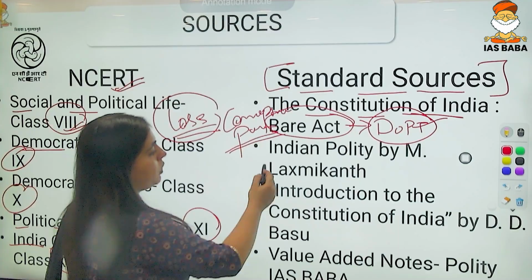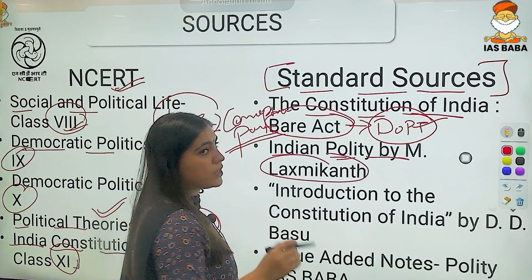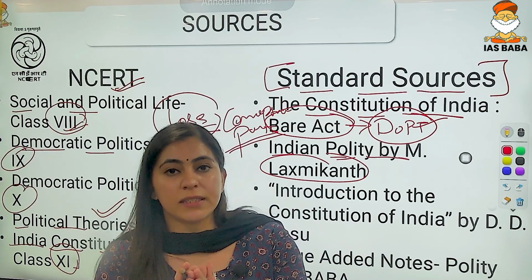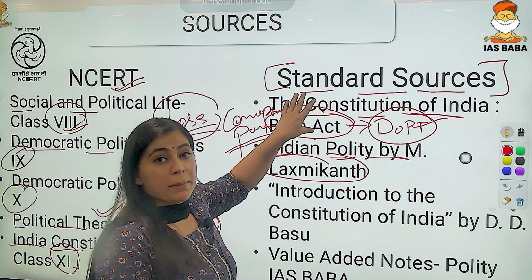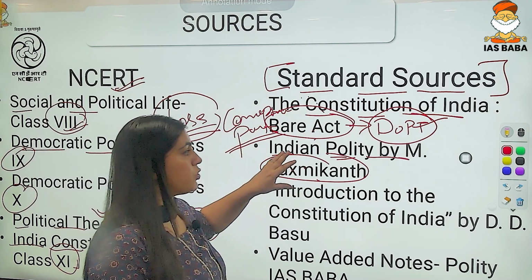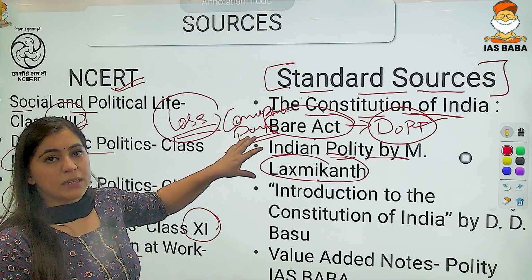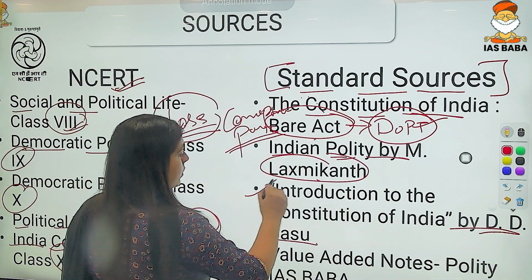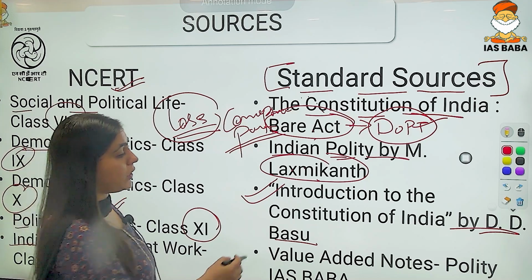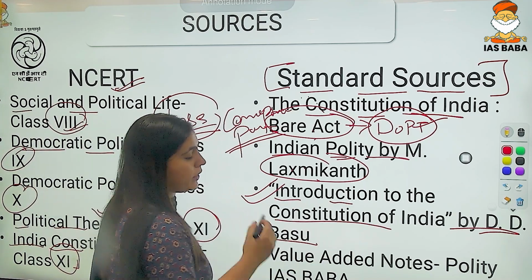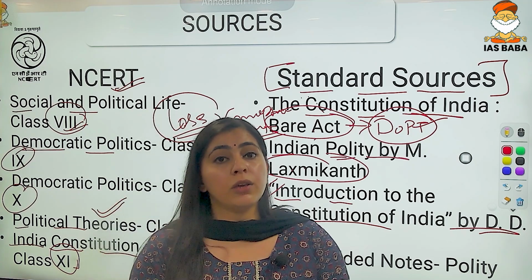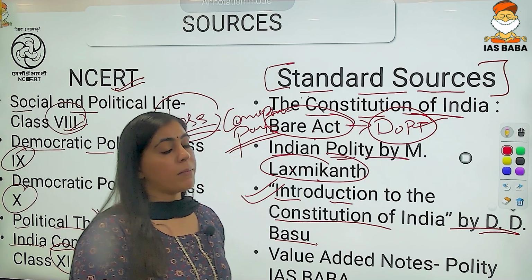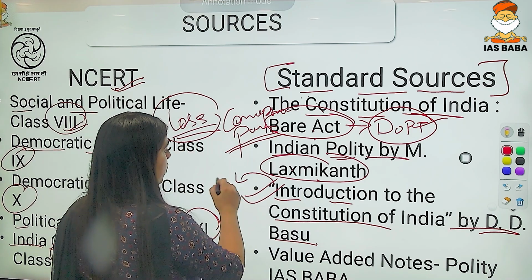Then we have Indian Polity by M. Laxmikanth. See, you cannot ignore this book because it has been written in such a simple and lucid way that you would be able to understand the provisions of the Constitution if you read it. But this is a basic book. Whenever we talk about the book of B.D. Basu, this is more of an advanced book, that is Introduction to the Constitution of India. If you read this book, you would be able to solve the questions and write the answers in your mains examination more accurately, and it will fetch you more marks.